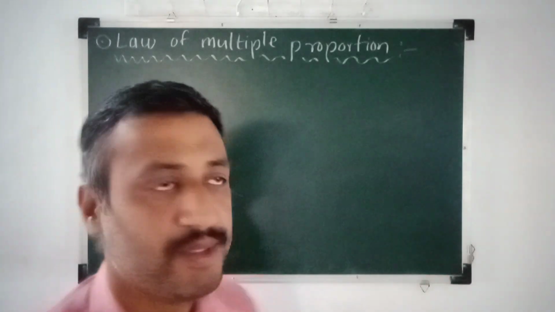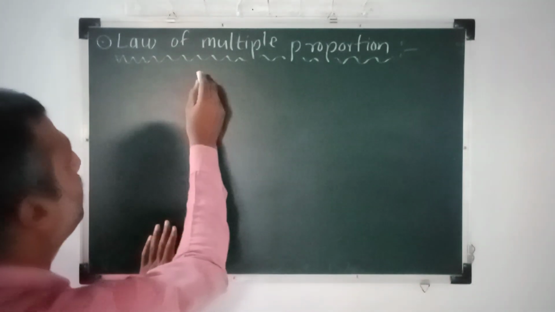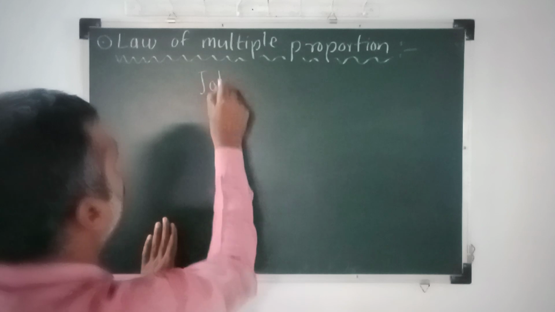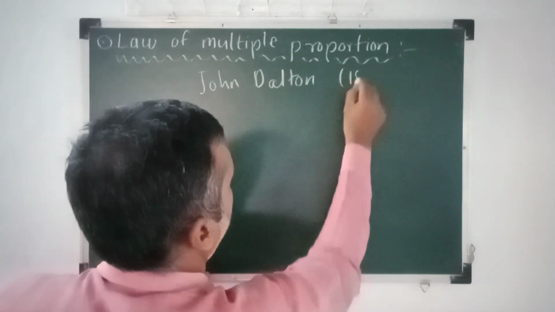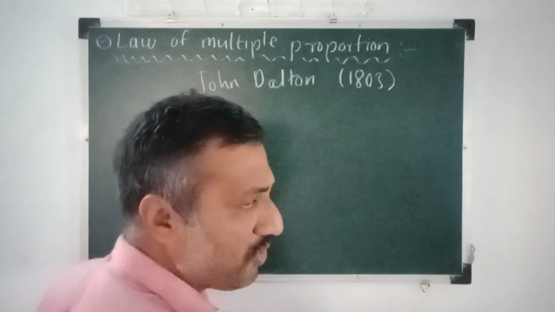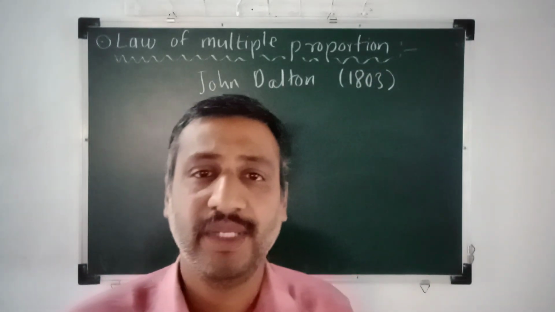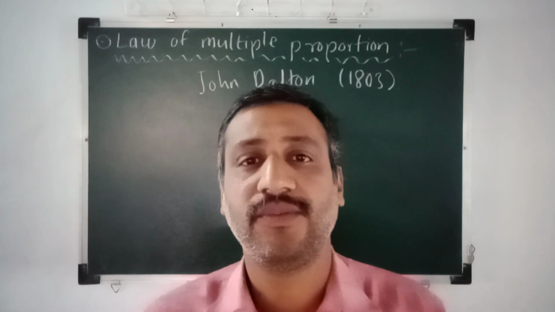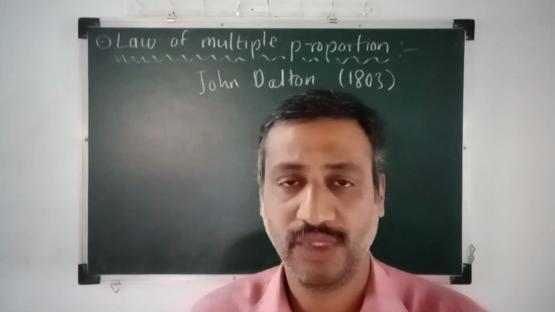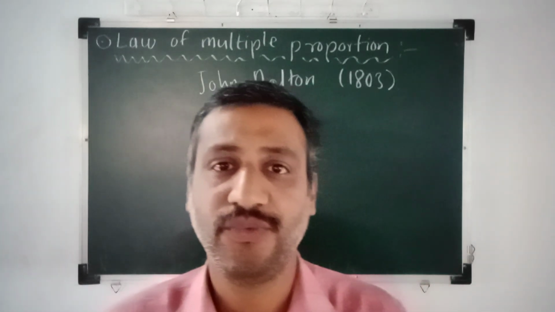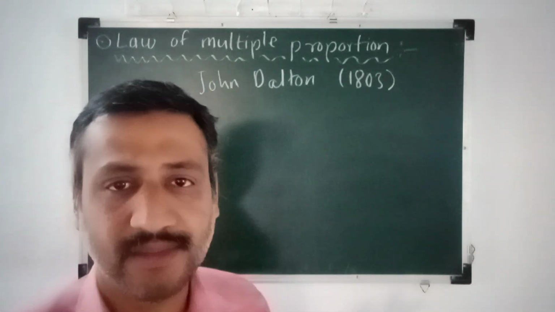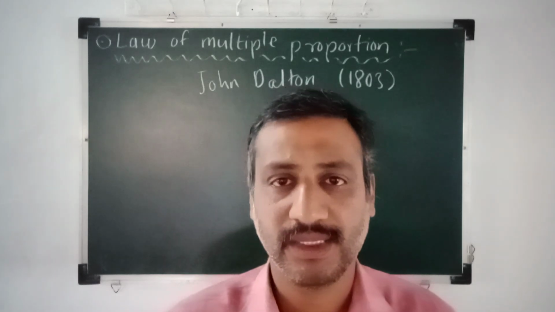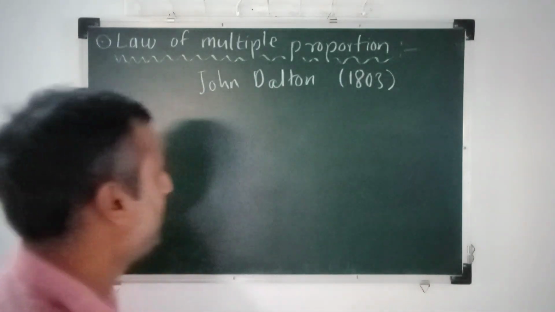The law of multiple proportion was stated by the British chemist John Dalton in 1803. This law is also considered the basis of Dalton's famous atomic theory. So let's see what the statement of the law of multiple proportion is. I'll write the statement first, and simultaneously I'll give its illustration and explanation also.